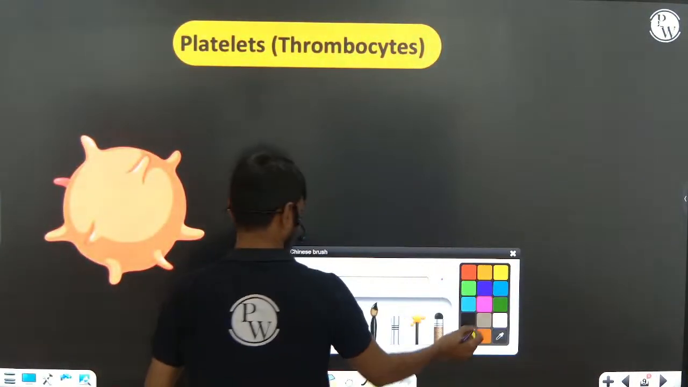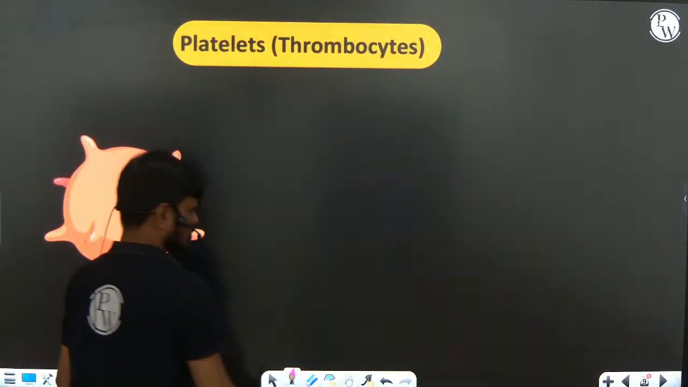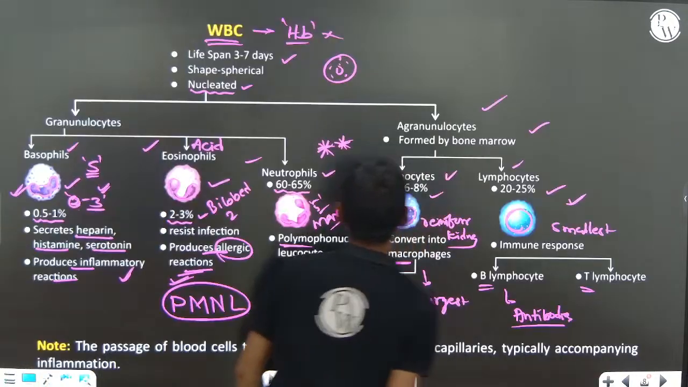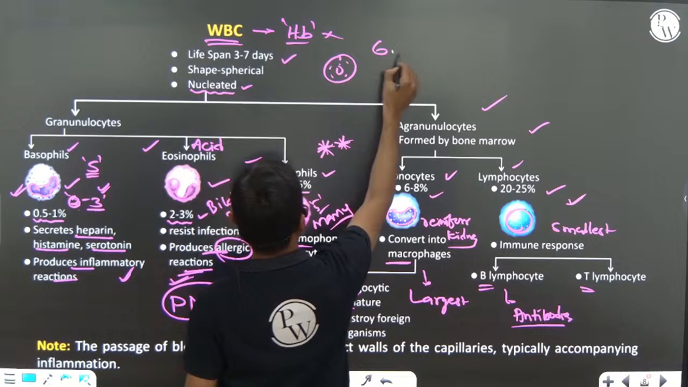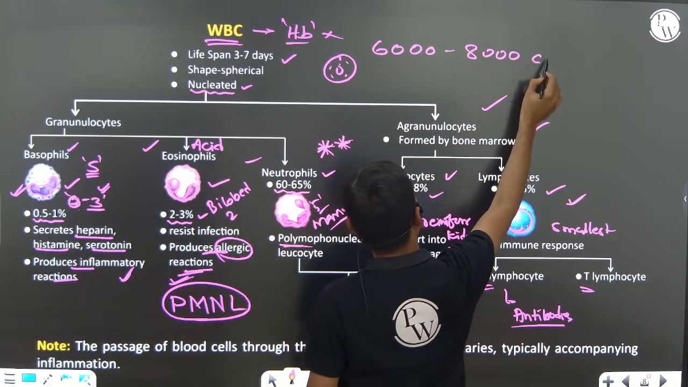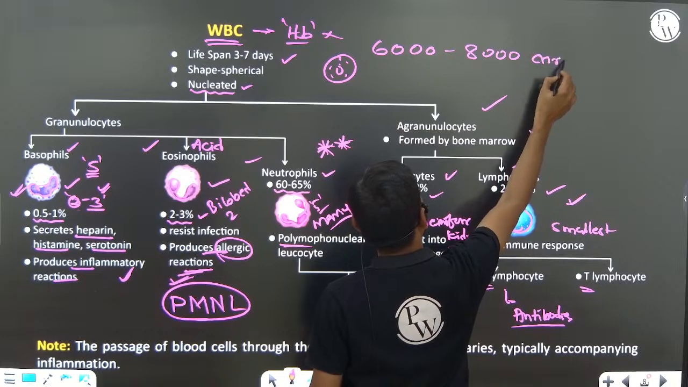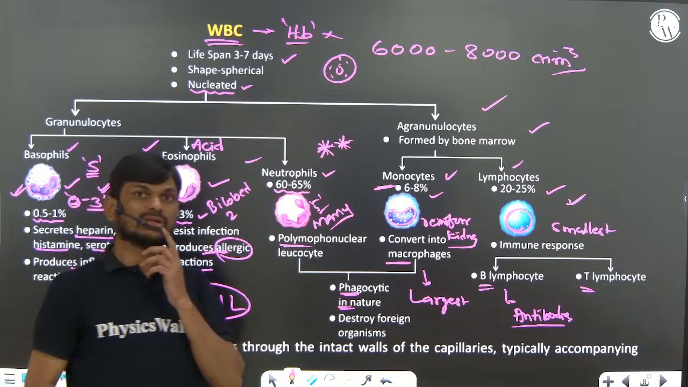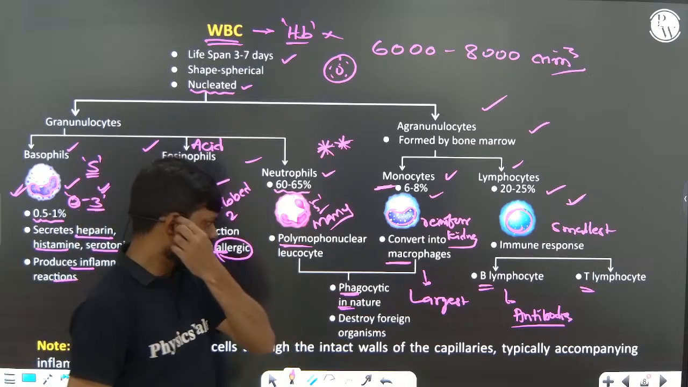Platelets. I told you platelets are also called thrombocytes, and here is one more important point: the number is 6000 to 8000 per cubic milliliter of blood. Very, very important.